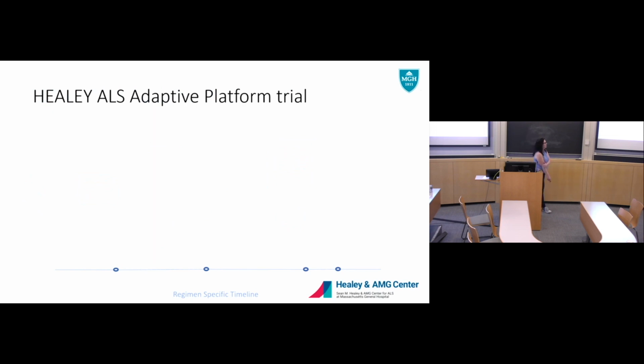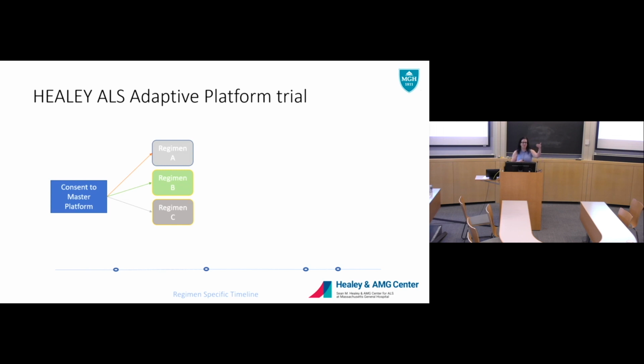So I'll give you a little overview of the trial. It's called the Healey ALS Platform Trial. It is centered and run out of MGH at the Healey and AMG Center for ALS, but it is a national study. People come in and get consented to a master platform. They get randomized into one of our active regimens, which we label with letters A, B, C, D, E, F, depending on which regimen is open.